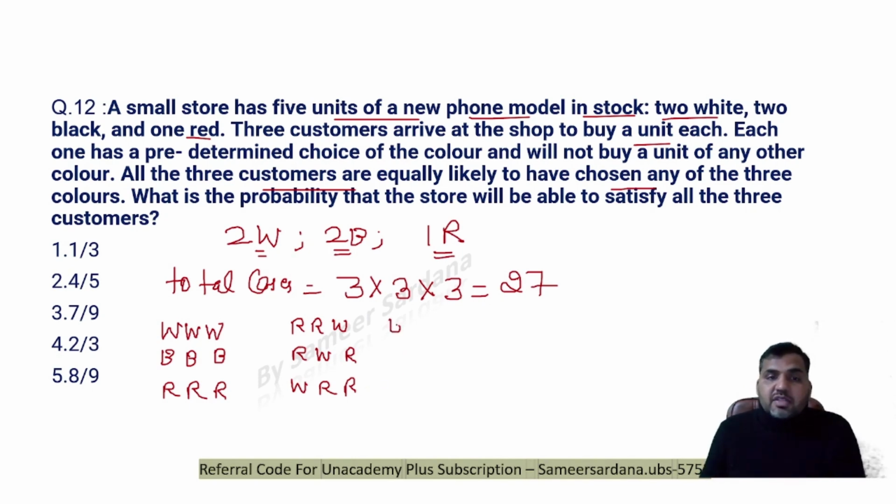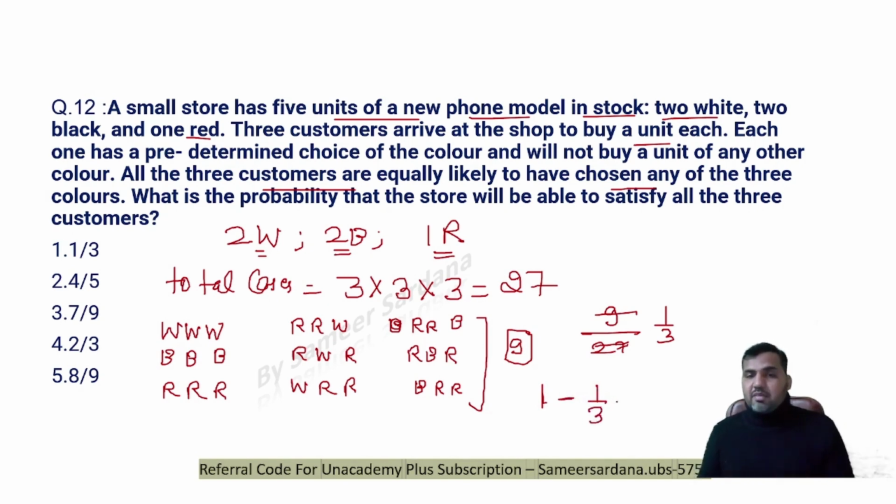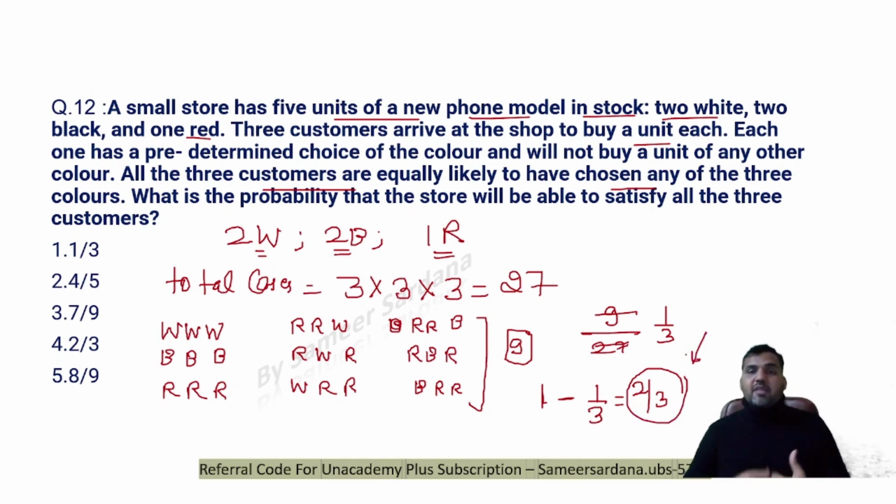What if customers select two red and one black? Will I be able to serve the customer in this case also? No. So this can again be arranged in three possible ways, right? So there are a total of 9 cases where I'll not be able to satisfy the customer. So out of 27, 9 cases are there where I'm not able to serve the customer. That means out of total probability of 1, there is 1 by 3 probability when I'm not able to serve the customer. So the total probability where I'll be able to satisfy all the 3 customers will be 2 by 3. That is the correct answer.